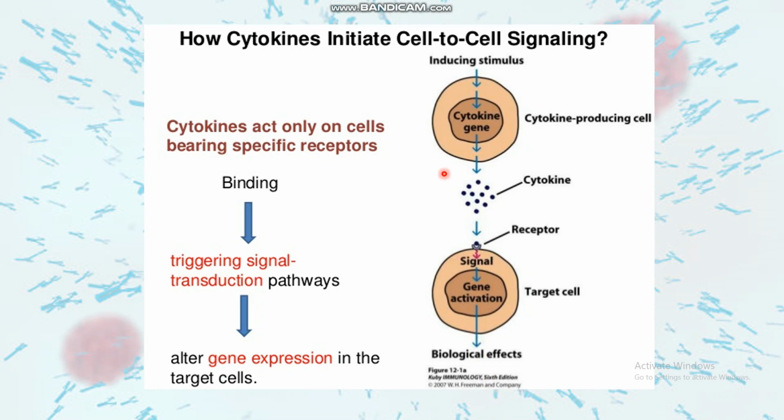How do cytokines initiate cell-to-cell signaling? In response to any stimulus, a cytokine gene is provoked in the cytokine producing cells, which produces cytokines. Those bind to a receptor on the target cells and alter gene expression in the target cells to show the biological effect.